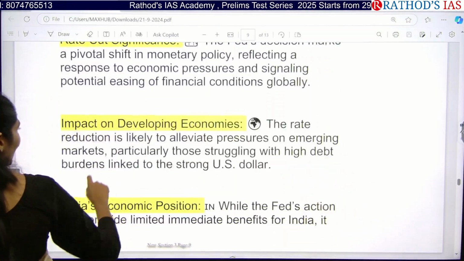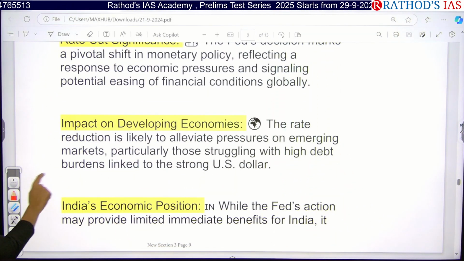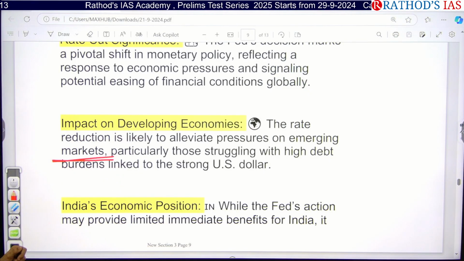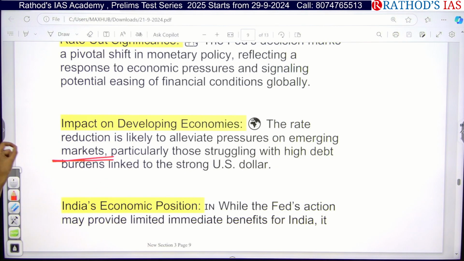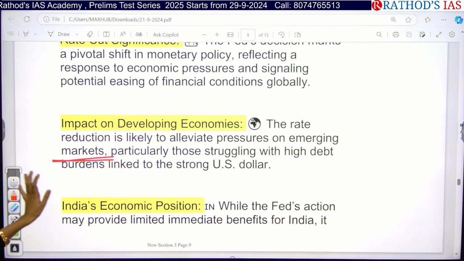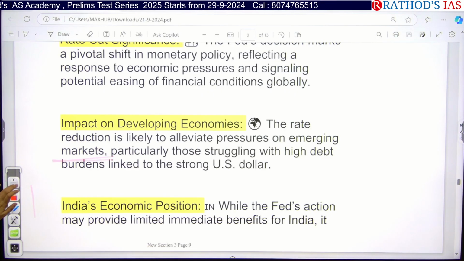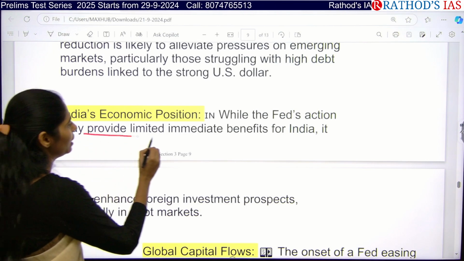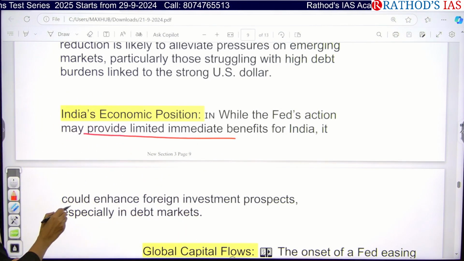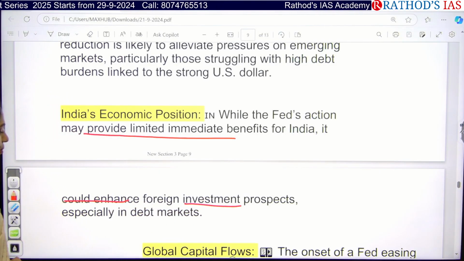So what will be the impact on developing countries? They are already emerging markets. Because of the COVID-19 pandemic, they are struggling a lot, especially developing and less developed countries. So it is like good news for those countries. And next is India's position. If you see this action of the Federal Bank, it may provide limited immediate benefits for India that could enhance foreign investment prospects, especially in debt markets.